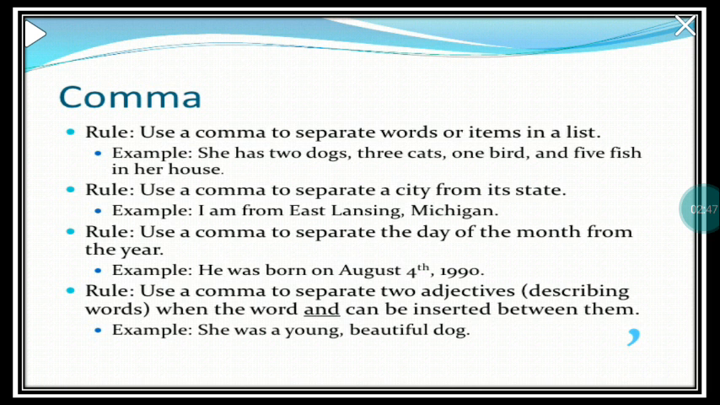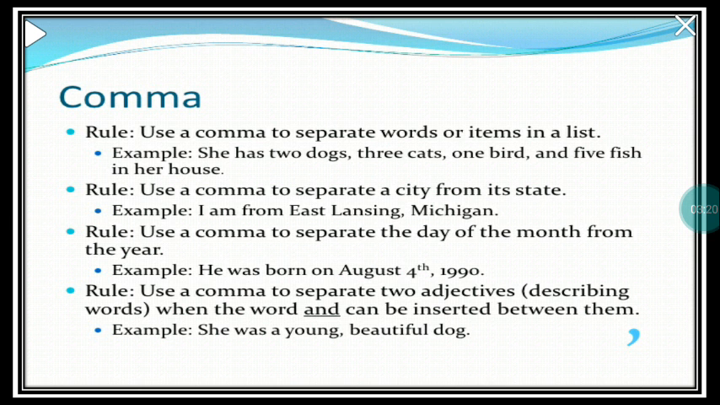Then the next is a comma. When do we need to use a comma? This is something you have to keep in mind. Rule number 1, we use a comma to separate words or items in a list. For example, she has 2 dogs, 3 cats, 1 bird and 5 fish in her house. So in order to separate the words or items in a list, comma is used.